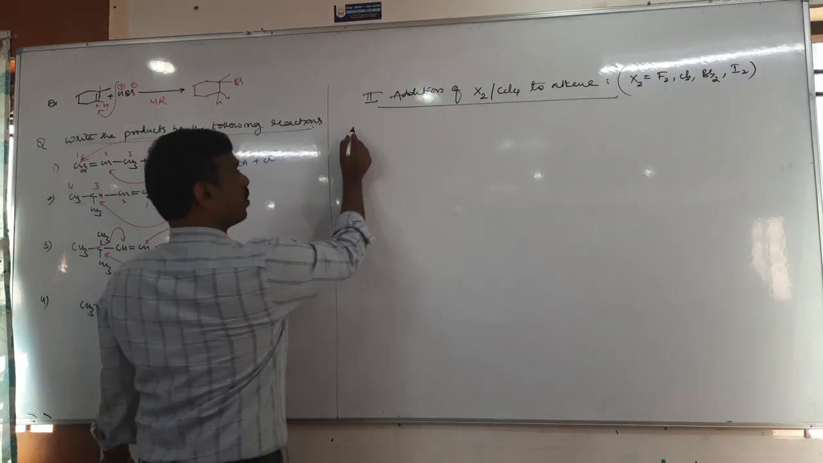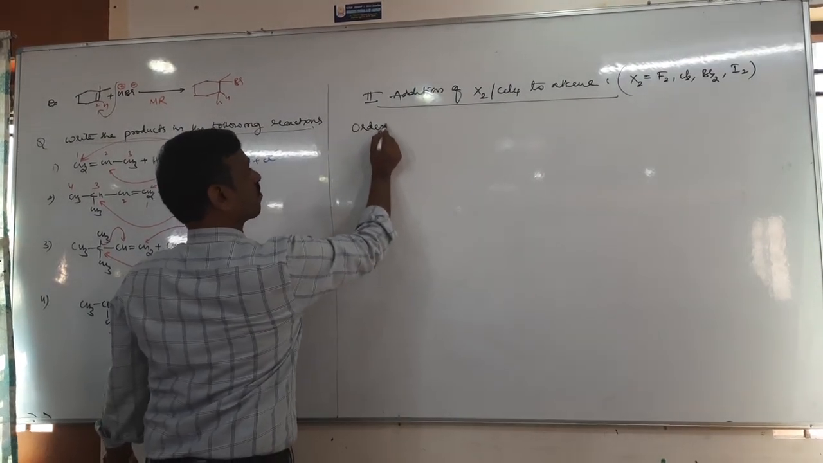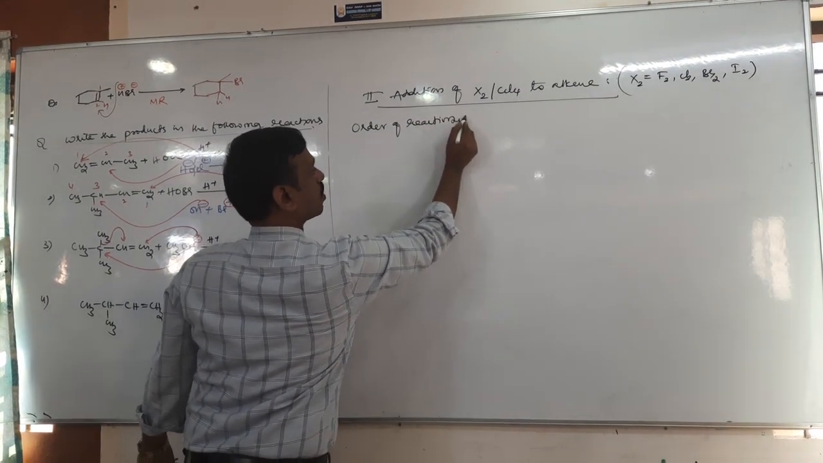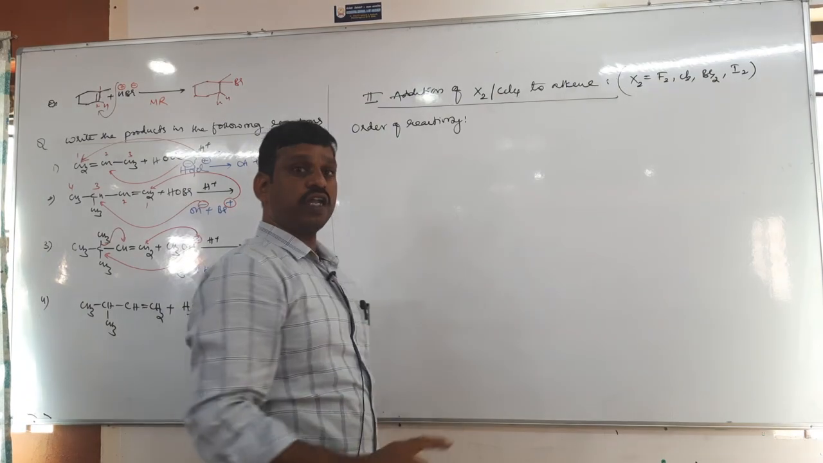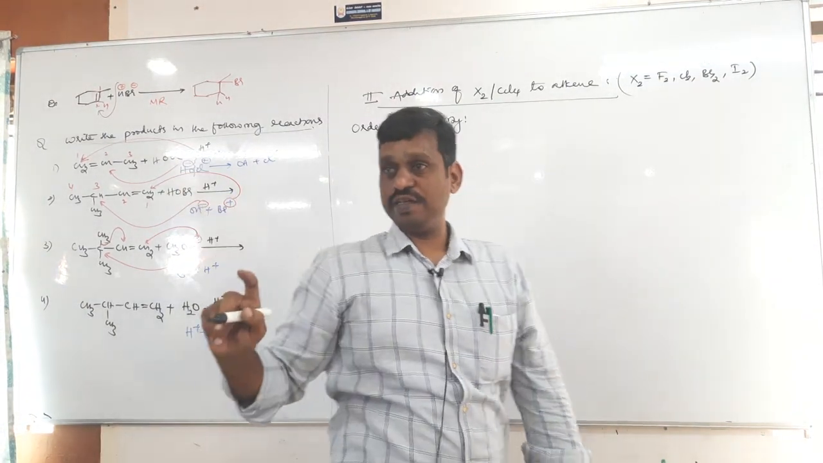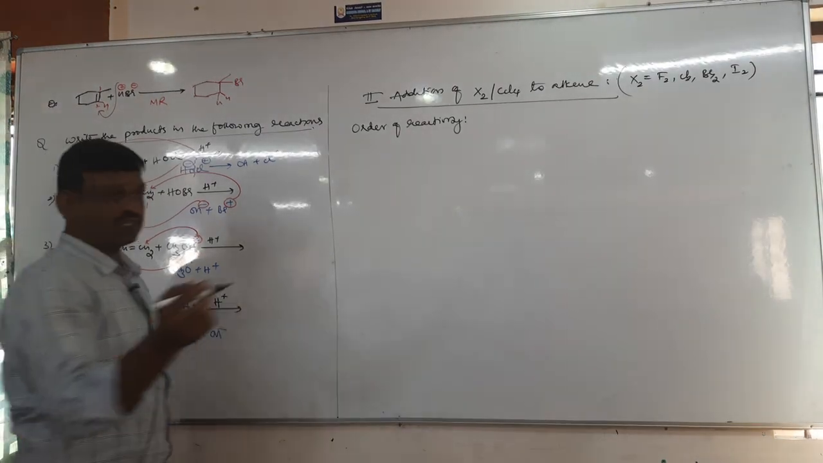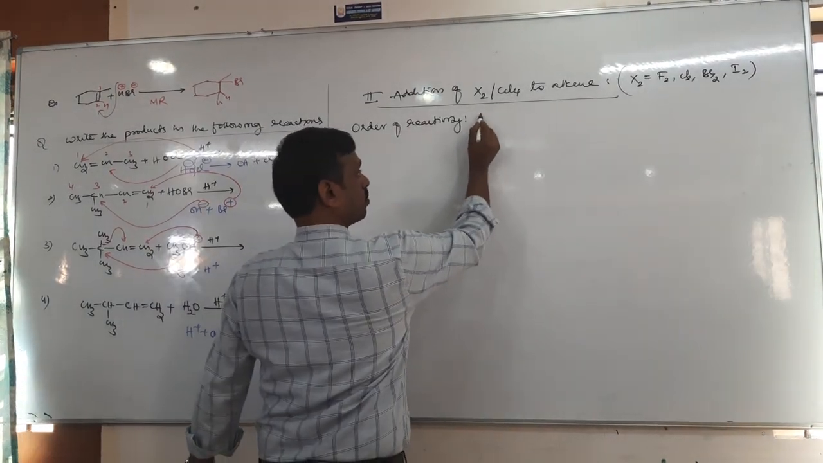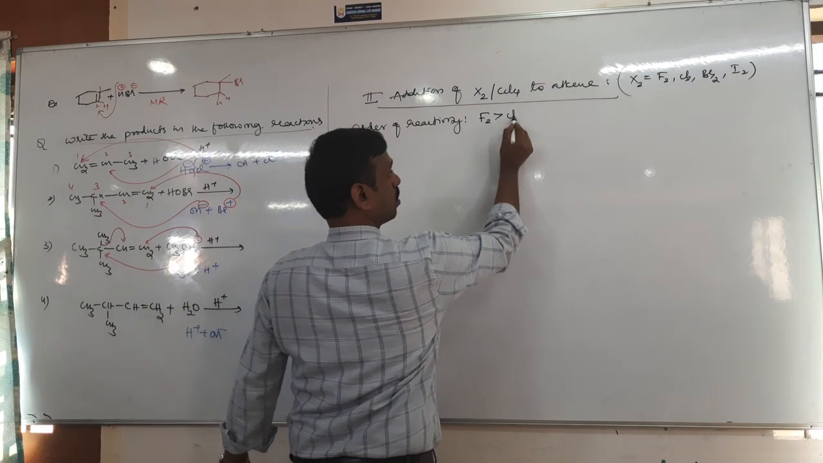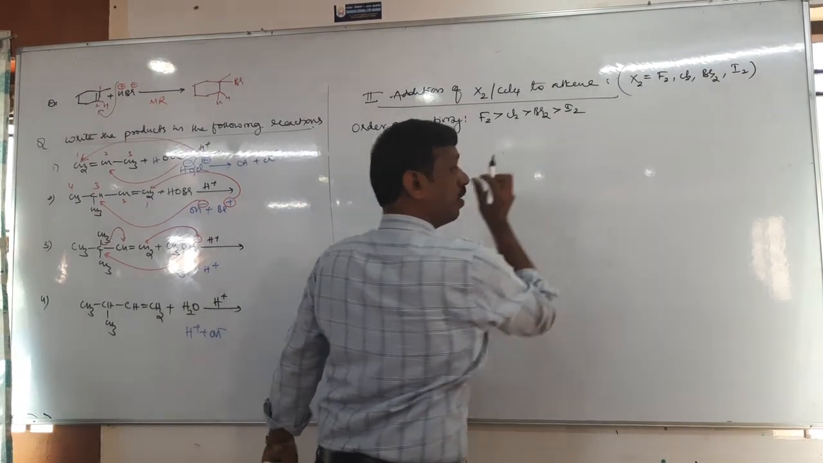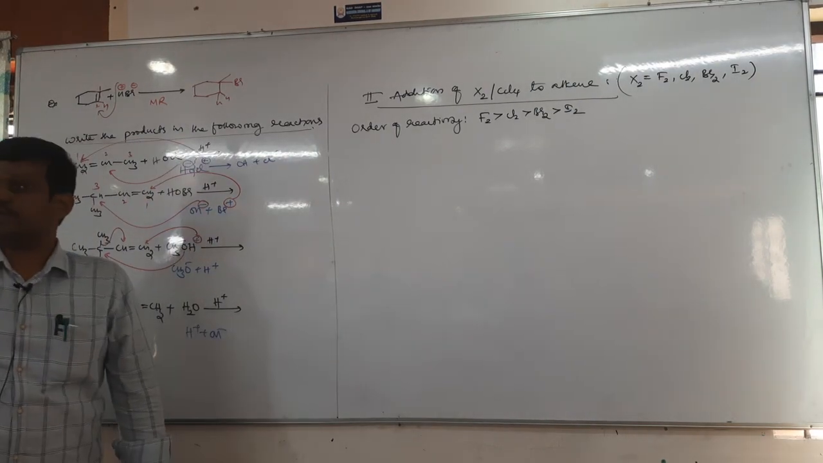Then what is the order of reactivity? Here this order of reactivity is quite opposite to halogen acid. In halogen acid, HI is more reactive, but here fluorine is more reactive: fluorine, chlorine, bromine, iodine.